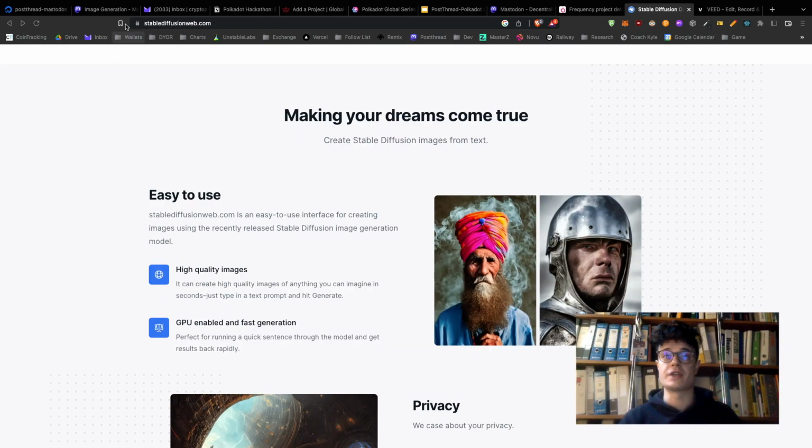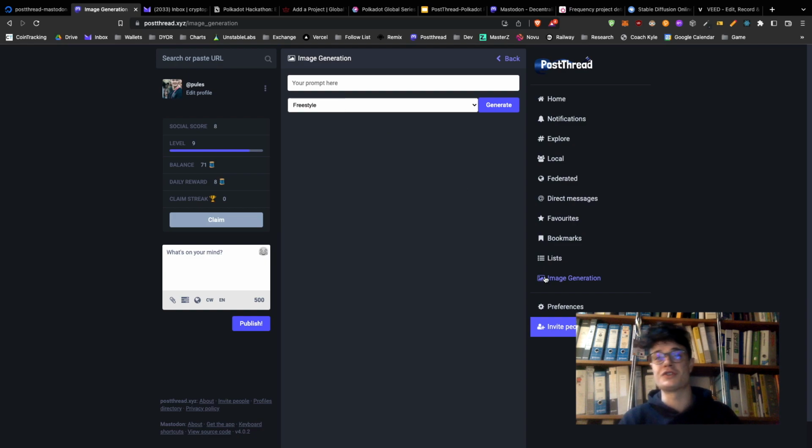In an effort to engage the community, we added a fun feature using the new Stable Diffusion text-to-image model. Here users can create awesome artworks with a small token fee and post it directly to Postthread. We hope to create some competitions in the future where users are tasked with creating the most impressive version of a prompt we will provide, such as a corgi surfing. I'll try my best by typing in a corgi on a surfboard riding a wave.